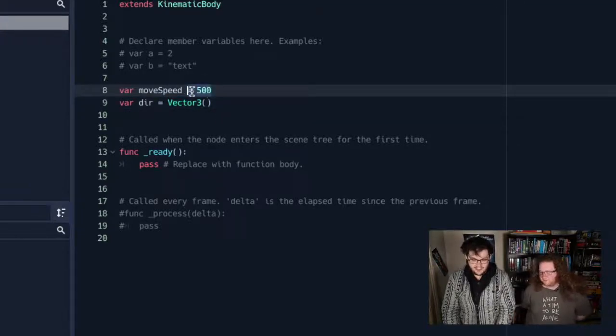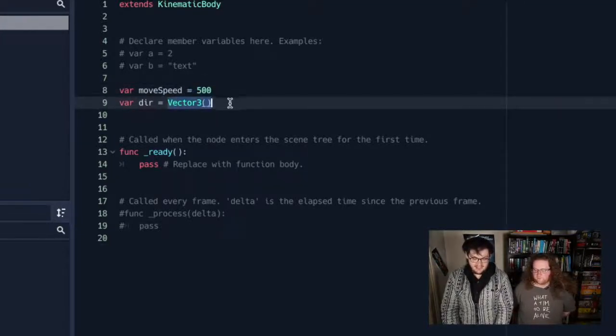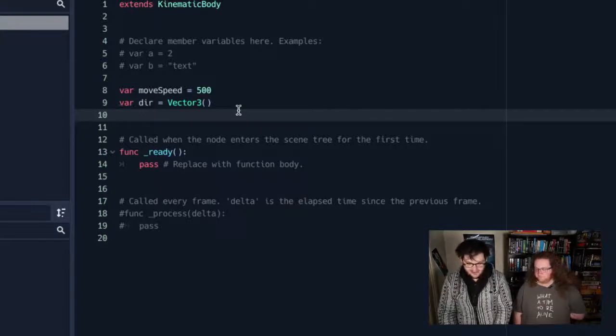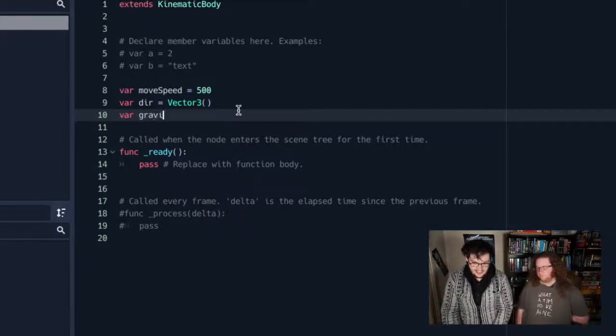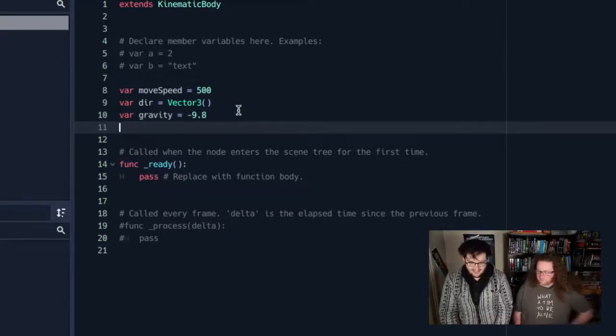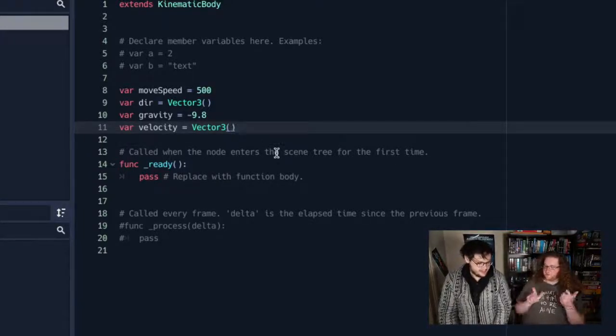So we have a move speed, which is just an integer. We have a direction, which is a Vector3. It's a 3-part vector, 3D space: X, Y, and Z. So that's just our direction. We're going to do gravity. Just arbitrarily making numbers up on the spot here, obviously no bearing on the real world. We're going to say gravity is minus 9.8. I wonder if that has any relationship to the real world. Totally arbitrary. We're going to give a velocity as well. Velocity is important in 3D space. Velocity is a Vector3 as well? Yeah, it has to be, because in 3D it needs space to have a direction.